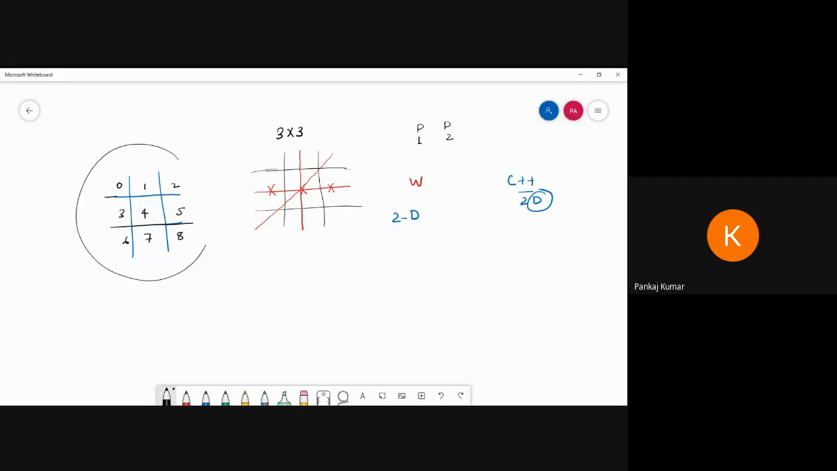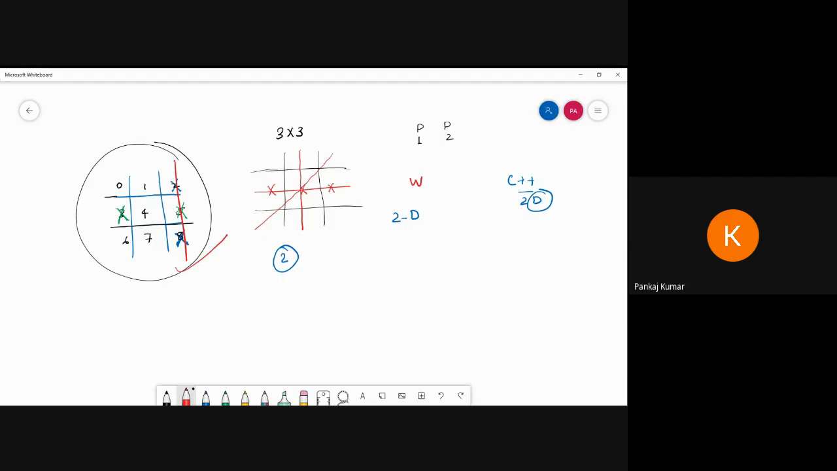This way we can mark everything. Suppose player 1 enters 2, so it will be put in this position. Suppose someone enters 5, then it will put a cross in that place. Suppose someone enters 8, you can put it like this. Suppose someone enters 5, then it will match this one, and that player can win. So we can follow this process.